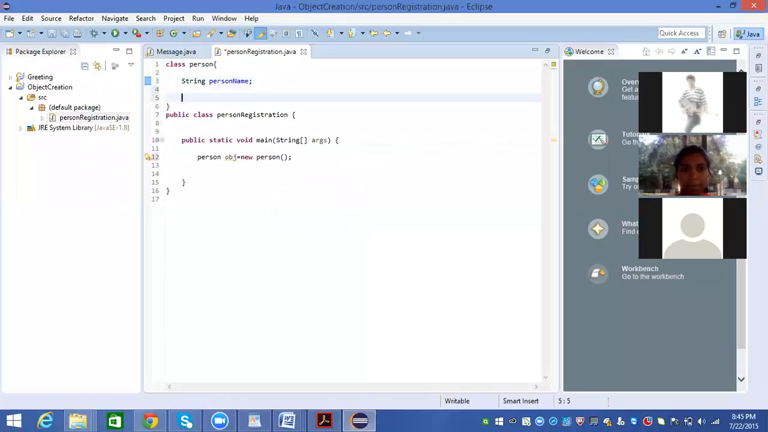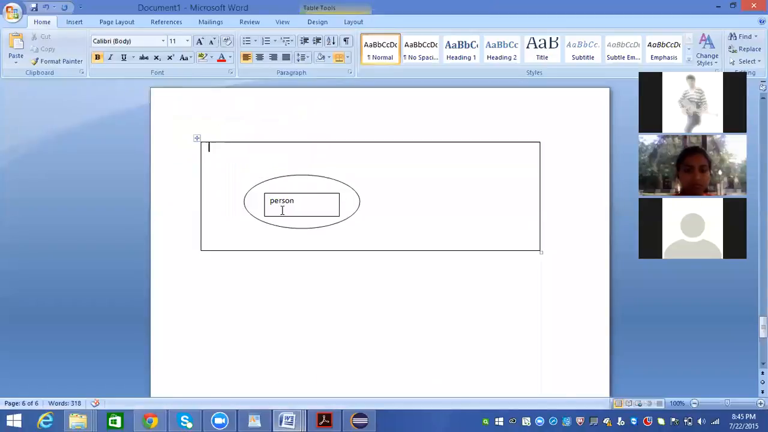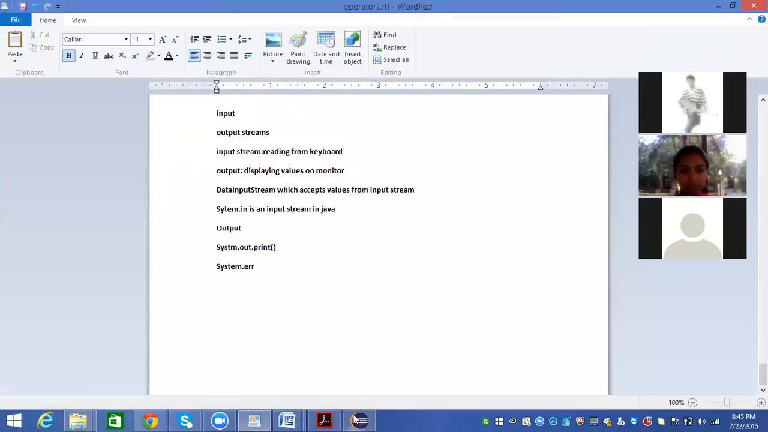Suppose you have something like int personID. This is another variable I have. When I create an object like this, it creates an object inside memory called Person, and whatever variables we declared. What are the variable names here? personName and personID. For personName and personID also, memory locations will be created.